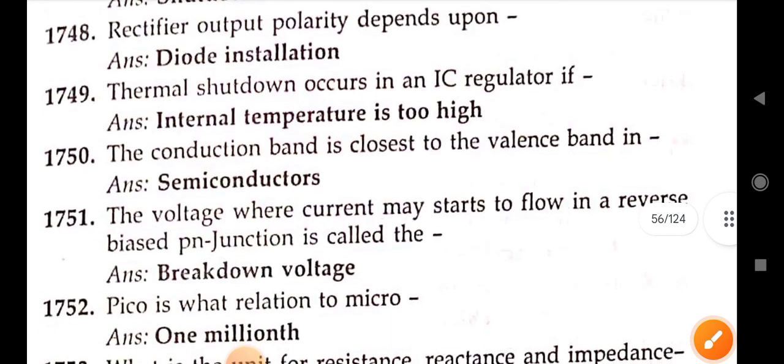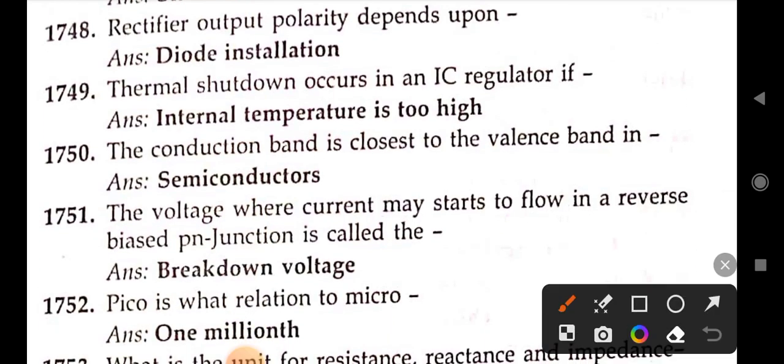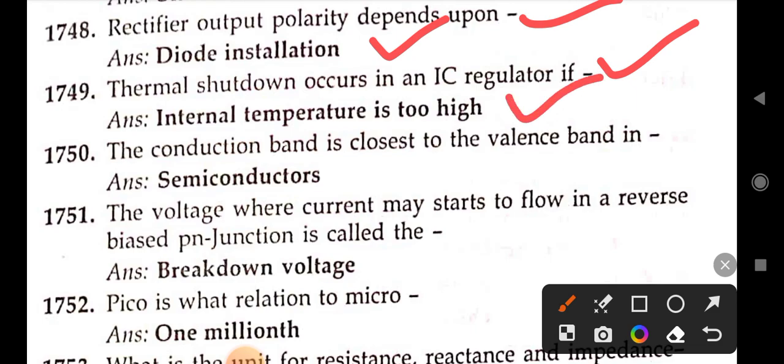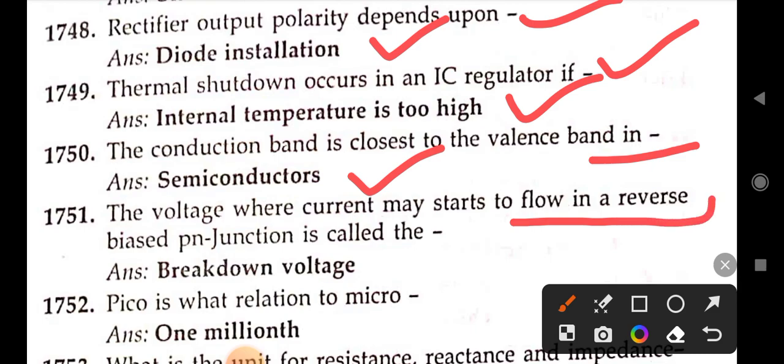Next, rectifier output polarity depends upon diode installation. Thermal shutdown occurs in an IC regulator if internal temperature is too high. The conduction band is closest to the valence band in a semiconductor. Next, the voltage where current may start to flow in a reverse biased PN junction is called the breakdown voltage.